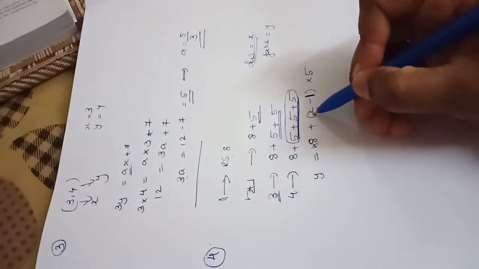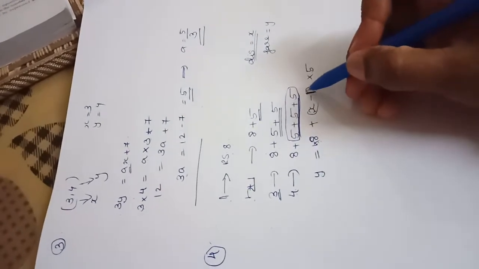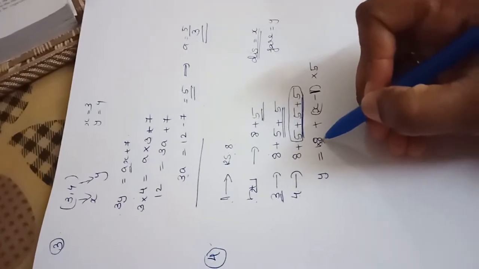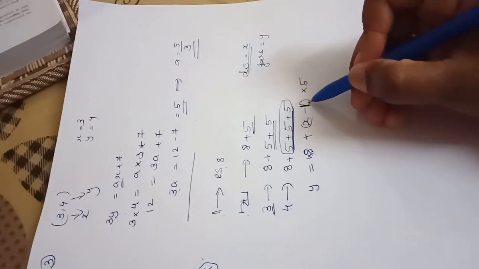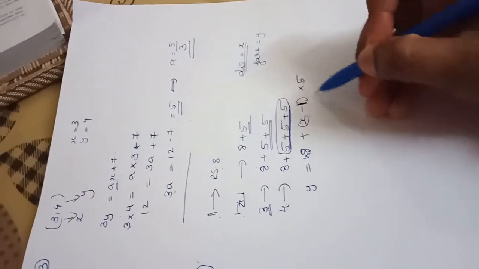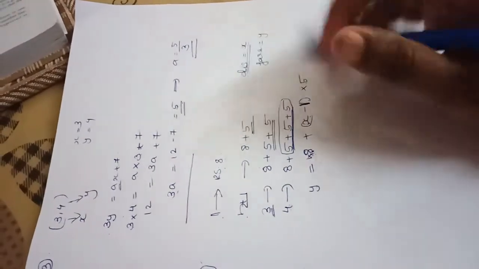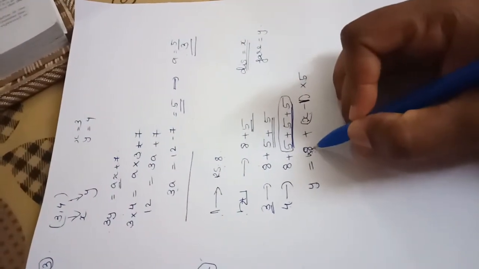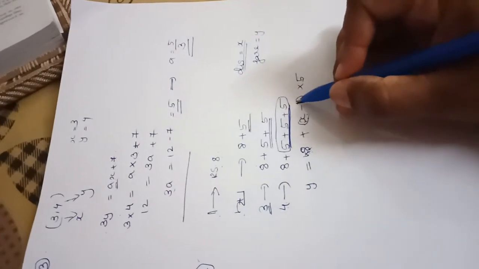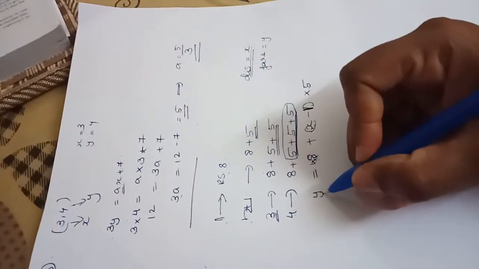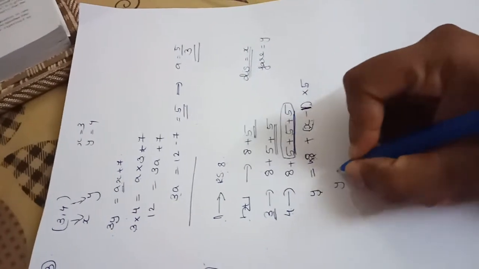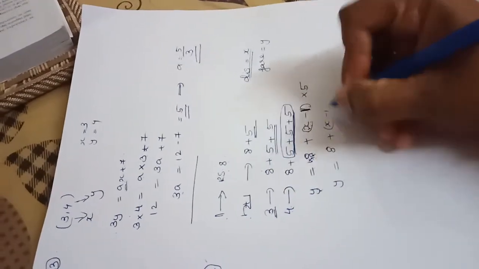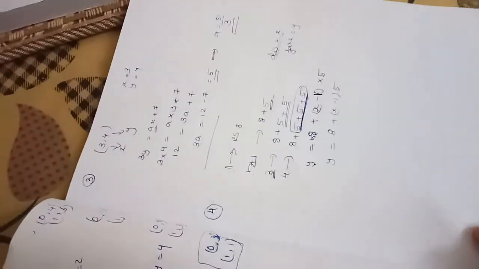X is the total distance. From the total distance we are subtracting the first kilometer, because we already added the first kilometer cost here. So total distance minus the first kilometer, into 5, because excluding the first kilometer all the other kilometers cost 5 only. So the first kilometer cost is added here, and total distance minus the first kilometer into 5, that is the total fare y given in the question. So we get y is equal to 1 into 8 plus x minus 1 into 5. So now you got a linear equation.